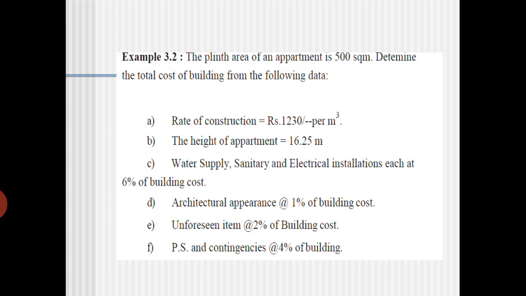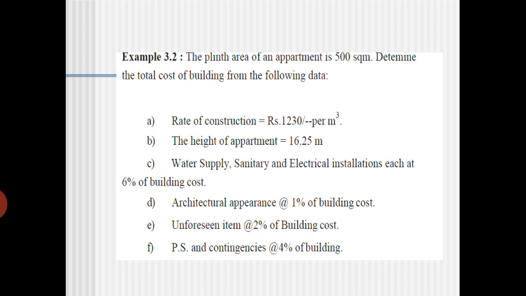It is not per meter square, but they have given the height of the apartment. They have not given it in terms of volume, but the rate is in terms of per meter cube. So it is better to convert to volume, then multiply the volume by this rate.